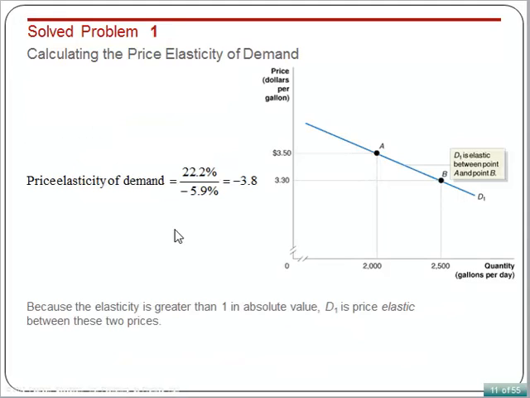In the end, we divide the percentage change in the quantity demanded, 22.2%, by the percentage change in price, minus 5.9%, to arrive at the price elasticity for the demand curve demand 1. That gives us minus 3.8.